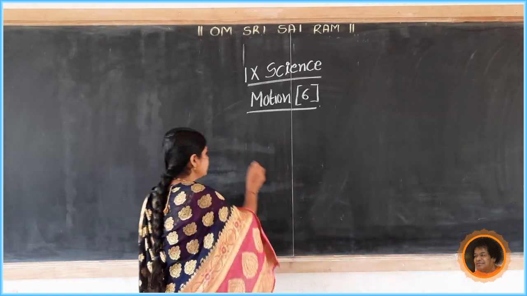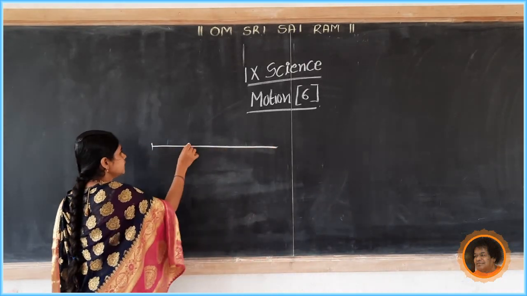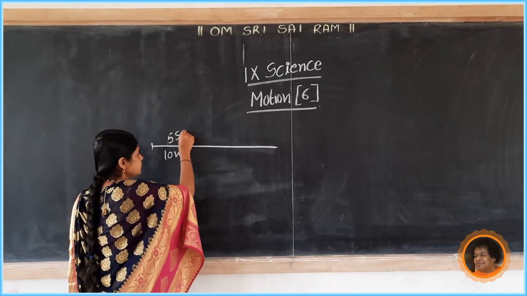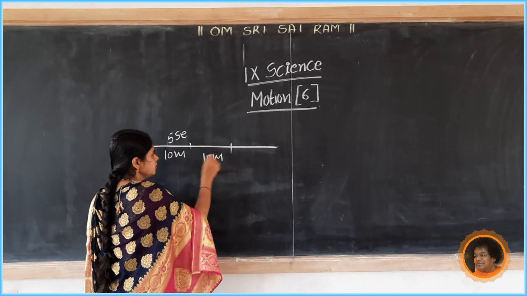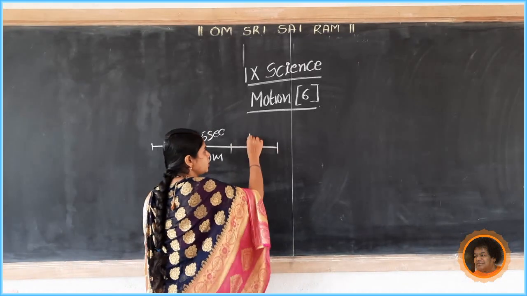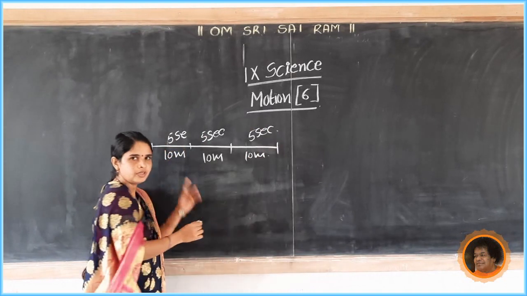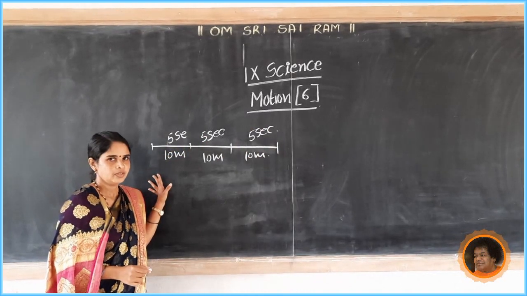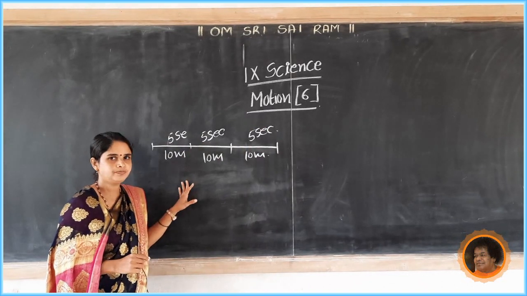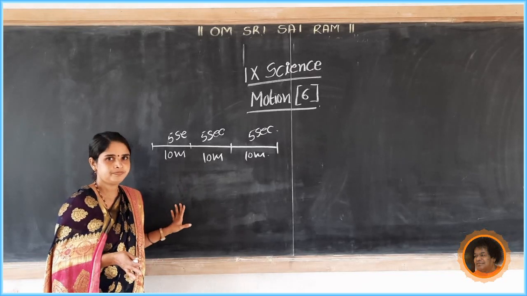For example, here is an object, and this object covers a 10-meter distance in 5 seconds. It covers the same 10-meter distance in every 5 seconds in a straight line. This type of motion is called uniform motion. In this case, speed and velocity are both the same.